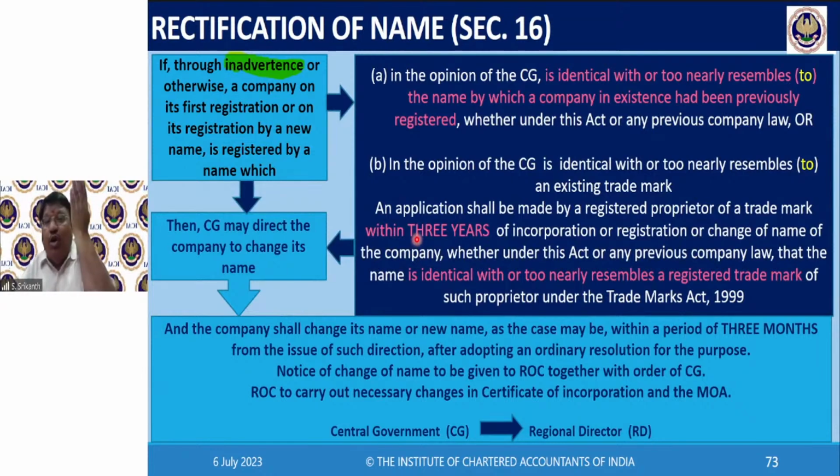If the second round also you are going to be resembling somebody, why are you doing that? Why don't you select a name that is safe? Yeah, another 3 years will begin. Again, somebody can object, and then again you have to change.